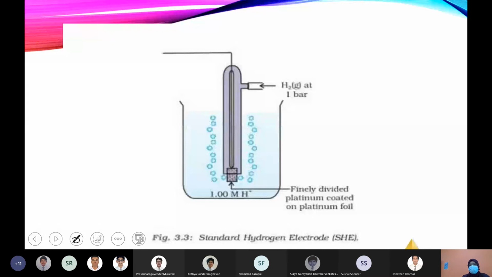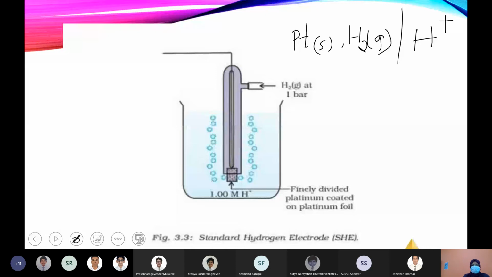It will always be represented as platinum solid, hydrogen gas. These two things together act as the electrode. Platinum alone is not an electrode. Hydrogen gas alone is not an electrode. Together, they exist as the electrode. And the electrolytic solution is a solution containing H plus ions. Any H plus ion, so you can take HCl or sulfuric acid, anything which can produce H plus.